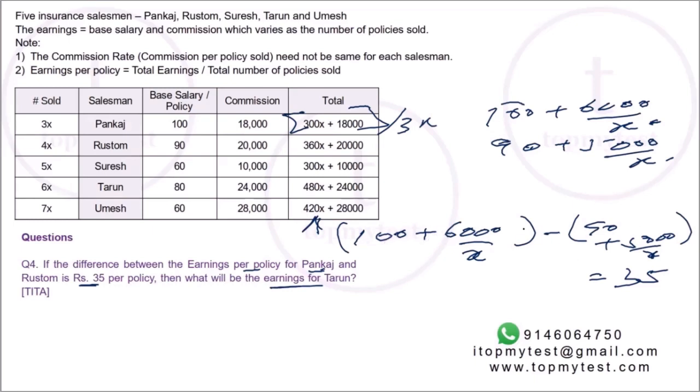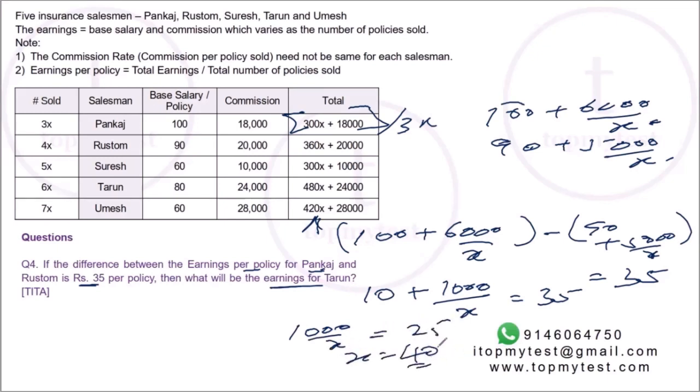Let's try this. 100 minus 90 will be 10. 6,000 minus 5,000 is 1,000 by x should be equal to 35. If I rewrite this, you will get 1,000 by x should be equal to 25, or x should be equal to 40. Now plug the value of x here.